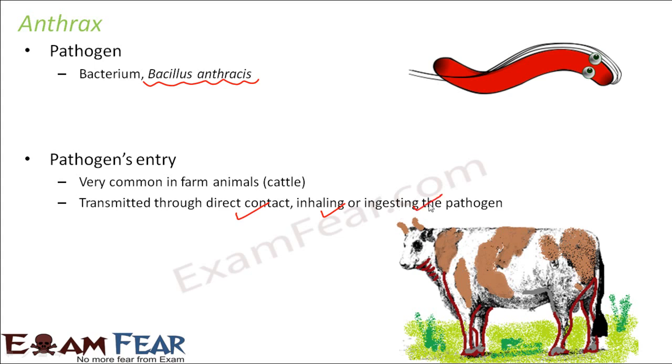Basically, through contaminated food or water it can get in, or through air as well. If one cow is suffering from anthrax, there are chances that another cow staying near it might also get the same disease. It can also be transmitted through direct contact. Therefore, an animal suffering from anthrax should be kept in isolation from all other animals.